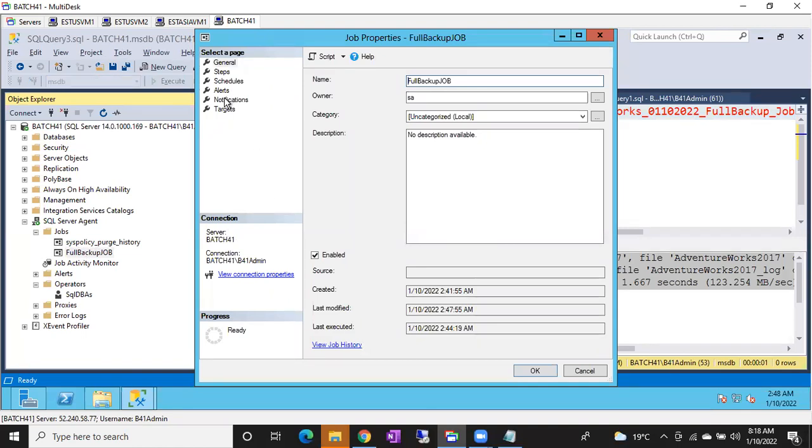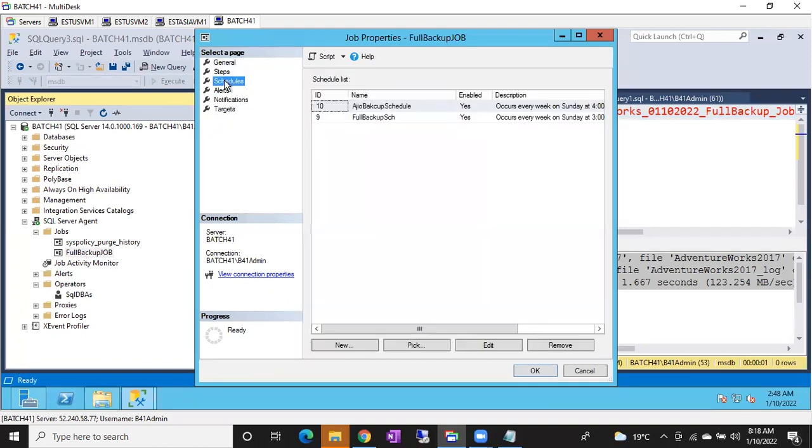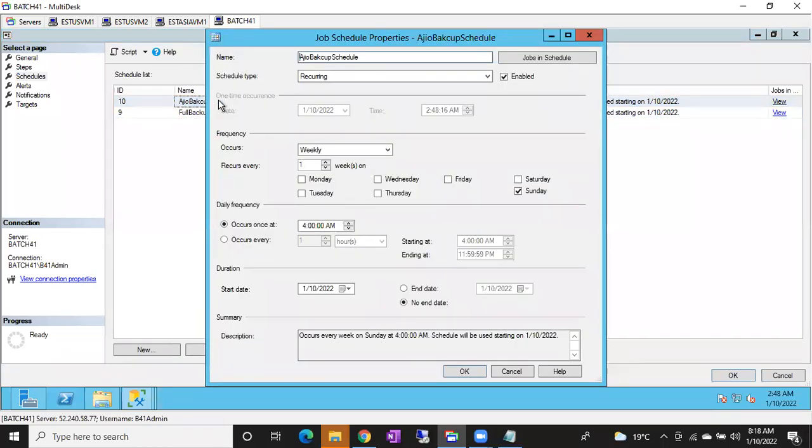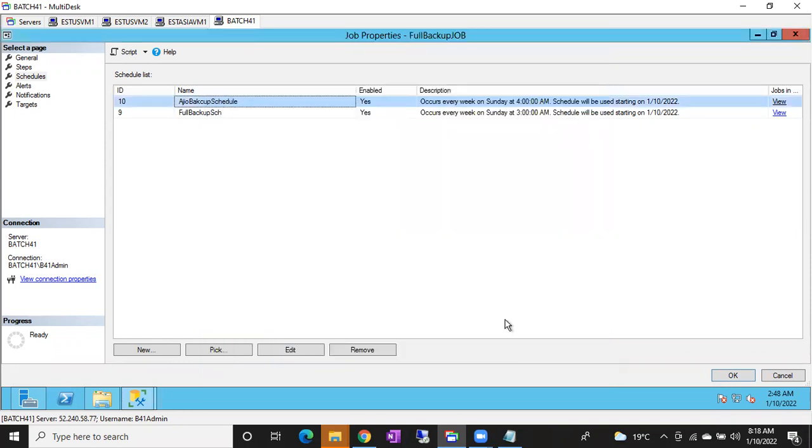This is only for multiple schedules. If you see here, yes, it will accept. But in this case, first it will run at 3 o'clock, then it will run at 4 o'clock. Why? Because I did not attach any step here. If my step 2 has to run, then you can run specifically that step 2. In this case, on Sunday 3 a.m., both steps will run, and on Sunday 4 a.m., both steps will run again. Agree, Kusma?